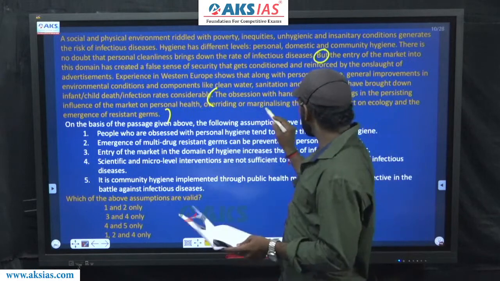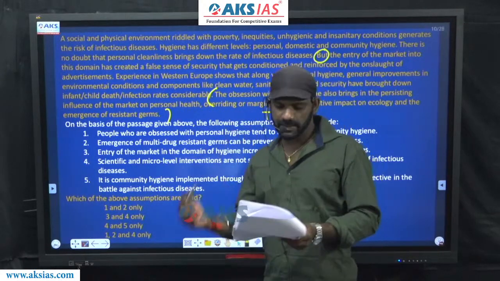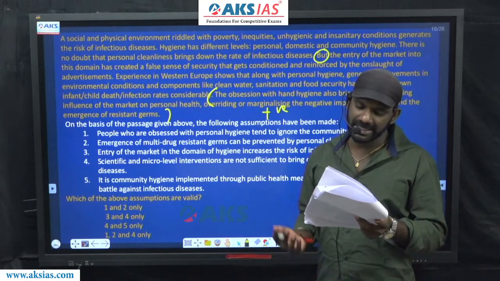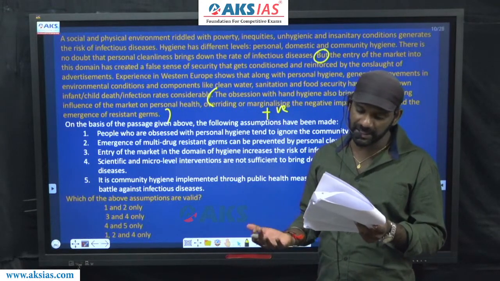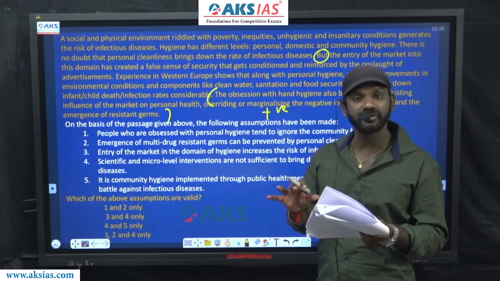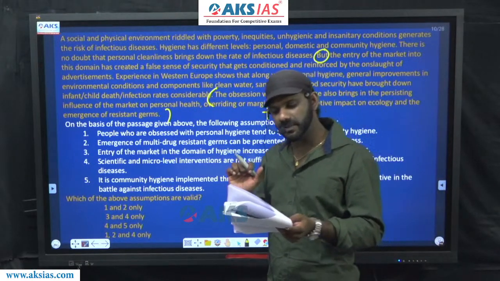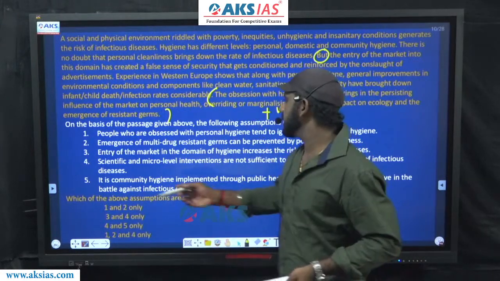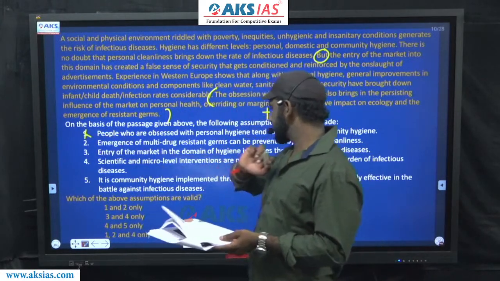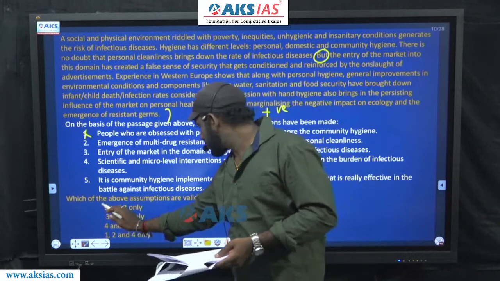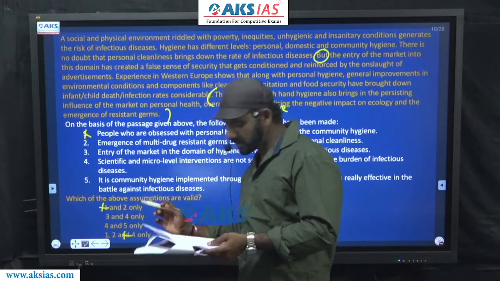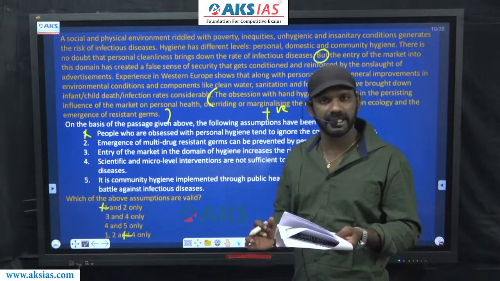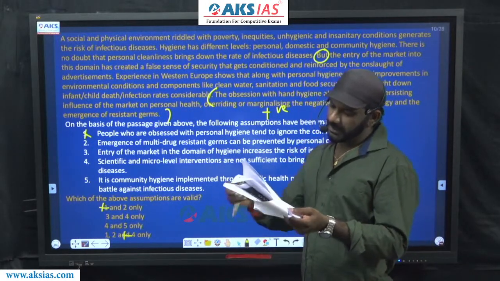Come to statement 1. Now, this sentence is positively charged, right? Statement 1. People who are obsessed with personal hygiene tend to ignore the community hygiene. This is negatively charged. The last sentence is positive, so what we assume from it must also be positive. So 1 is eliminated. Based on that, options A and D are gone, because A and D contain mention about 1. Eliminated.